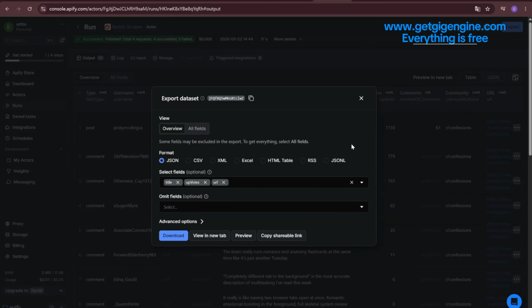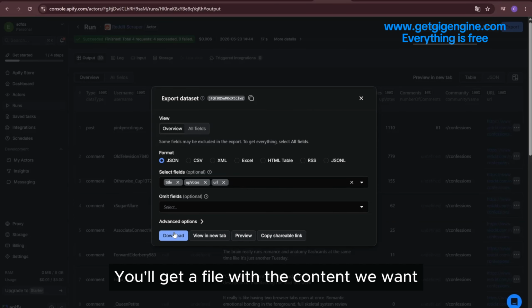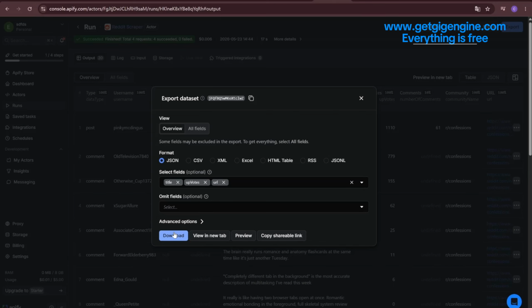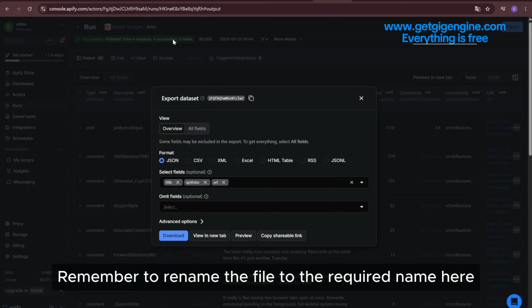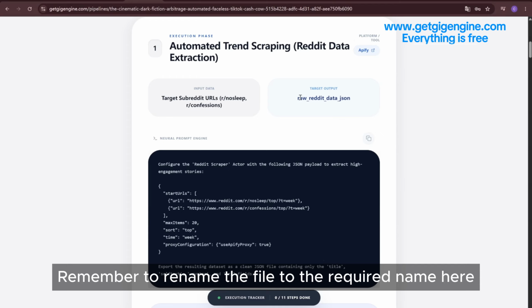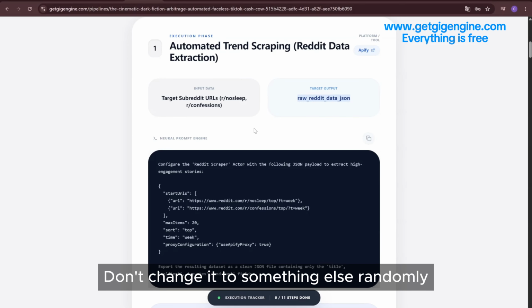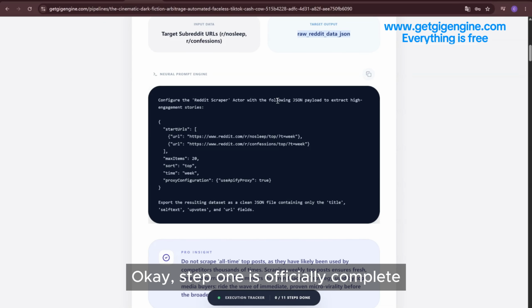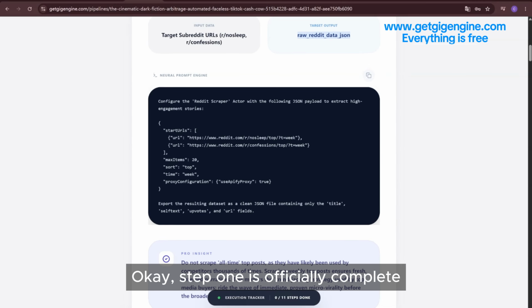Add it in. After selecting, finally click Download here. You'll get a file with the content we want. One last reminder. Remember to rename the file to the required name here. Don't change it to something else randomly. Okay, step 1 is officially complete. Good.